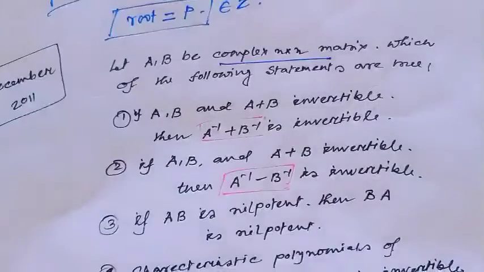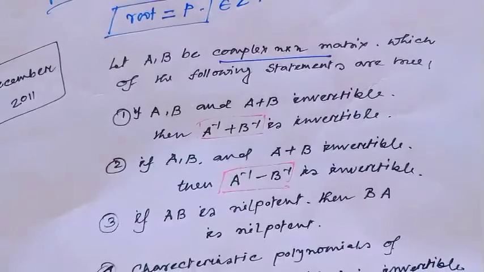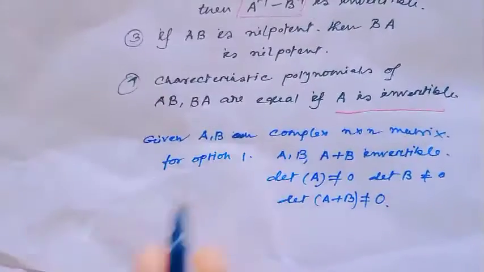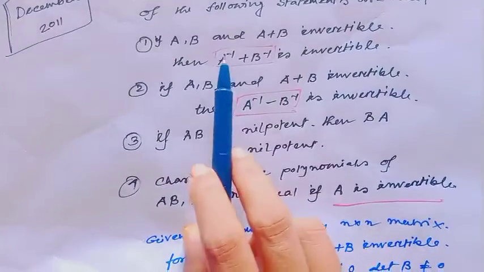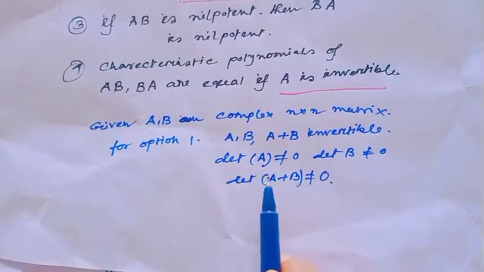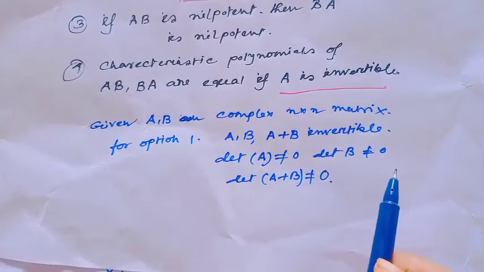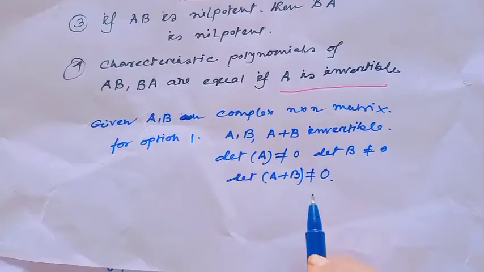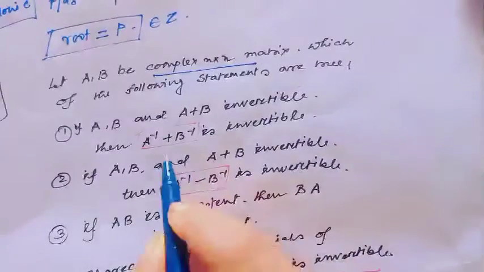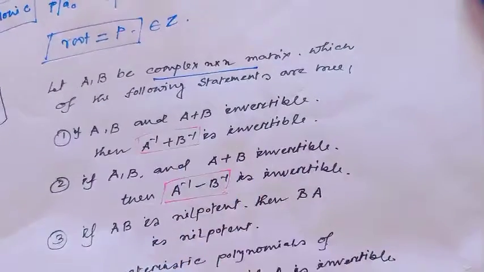This is actually a very basic question. Let A and B be n cross n matrices. For option 1, A, B and A plus B are invertible. That means determinant of A is not equal to 0, determinant of B is not equal to 0 and determinant of A plus B is not equal to 0. We have to prove A inverse plus B inverse is invertible.